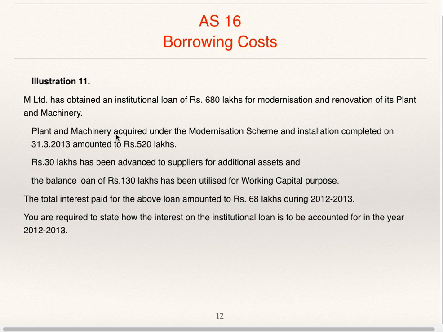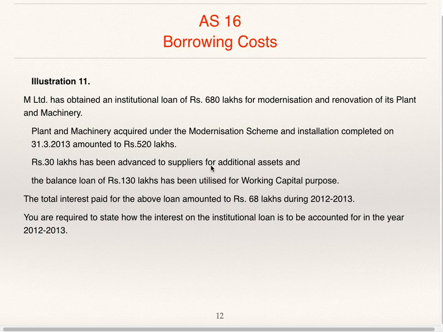520 lakhs for plant and machinery. So interest on 520 lakhs is to be capitalized. On 680 lakhs, interest is 68 lakhs. On 520 lakhs, interest will be 52. 52 interest is to be capitalized, that is, it is to be added to cost of the asset, which is 520 lakhs.